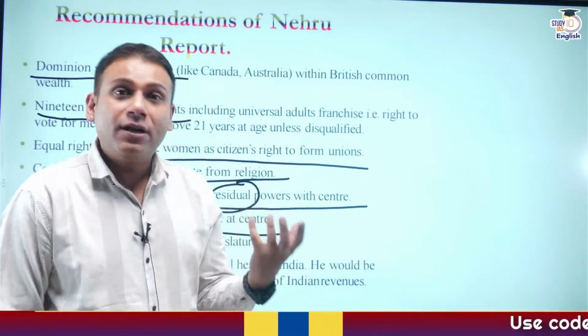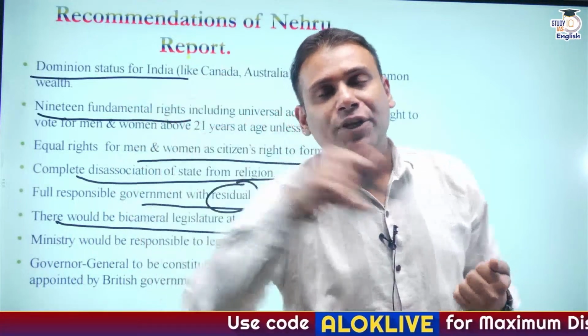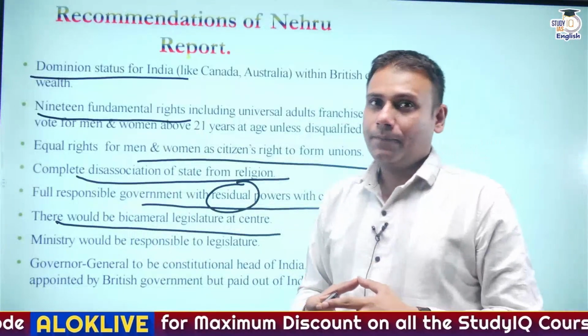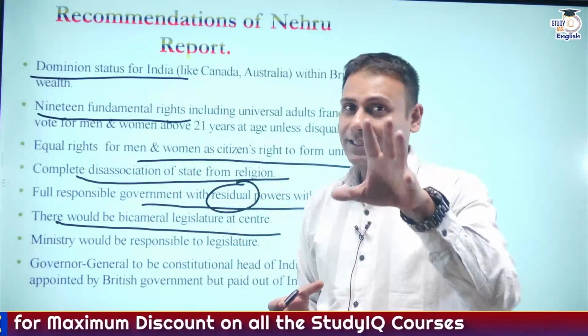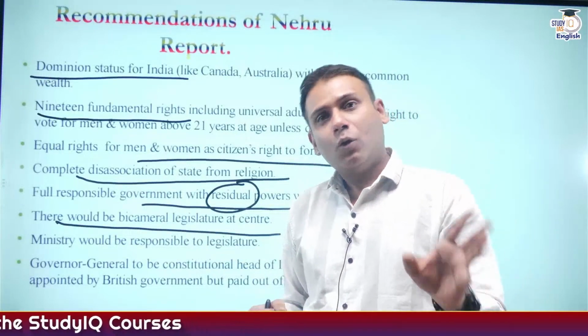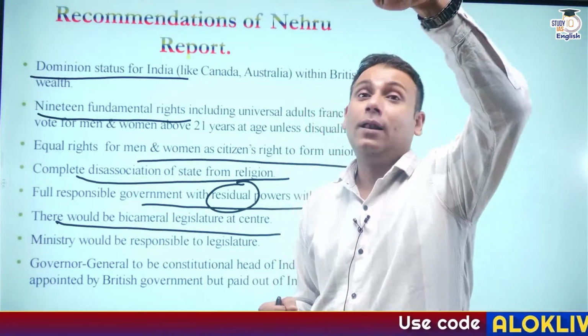For the subjects mentioned in the federal list, the law was made by the center. For the subjects in the provincial list, the law was made by the provinces. And for the subjects in the concurrent list, the law was made by both. But in that case, if both are making law, the central law will prevail.